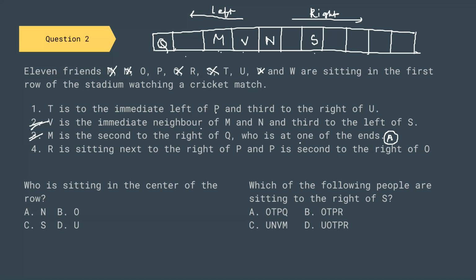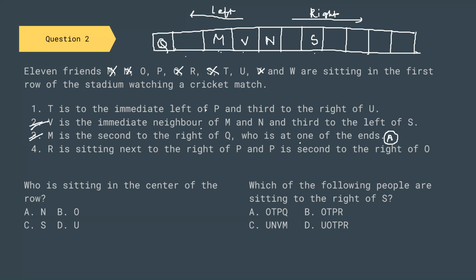T is immediate left of P and third to the right of U. Now we can imagine a few things. What are those things? Let us see. Whatever we are left with, we are left with O, P, R, T, U, and W.